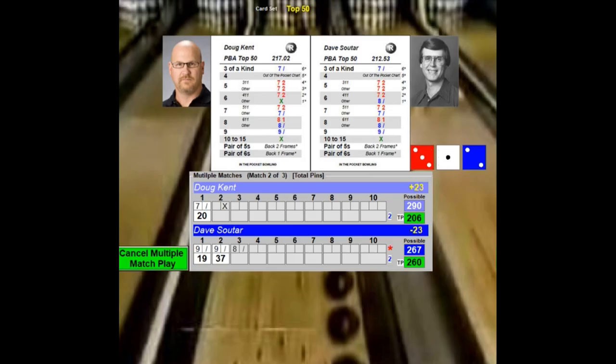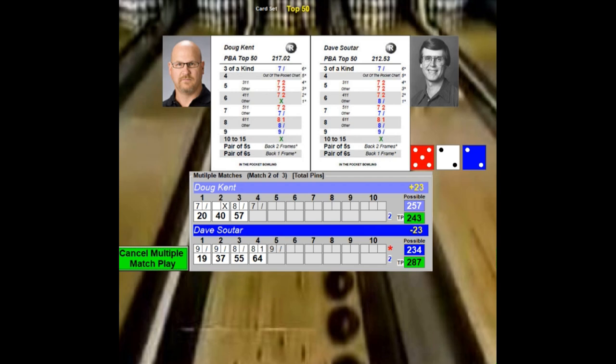On 3, he throws a 3-1-2. That's a spare. Kent throws 2-1-5. That's 8. That's a spare as well. On 4, he throws triple fours. That is a 7 split. Sultar, spare, sorry. 1-6-1. That's 8. That is a treble. So if it was a normal 8, it would be a spare, but it's an open frame. So Kent may come back.